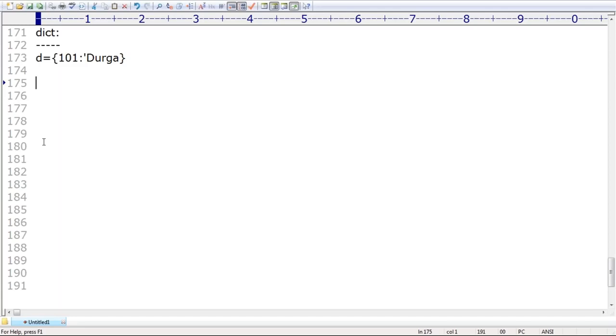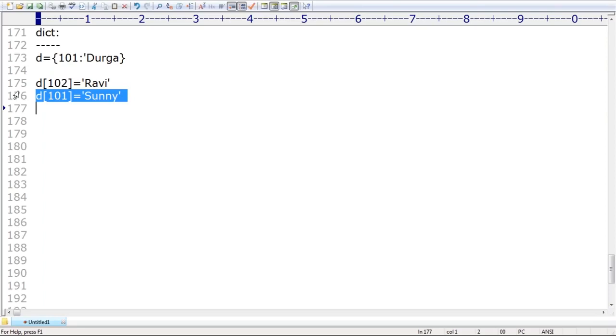Next, I have another small doubt. Suppose 101 Durga is already there. I want to add one more entry. D of 102 is equal to Ravi. Is it valid or not? I'm adding one more entry to this dictionary, so now it contains 2 entries. Now D of 101 is equal to Sunny. Is it valid or invalid?